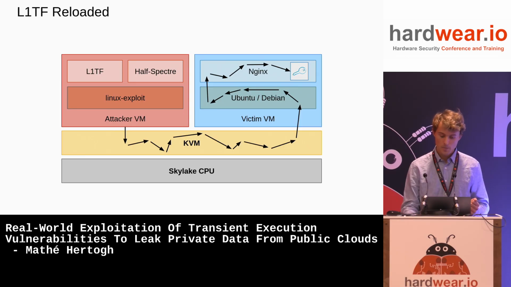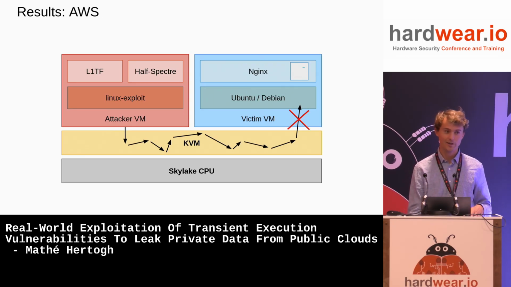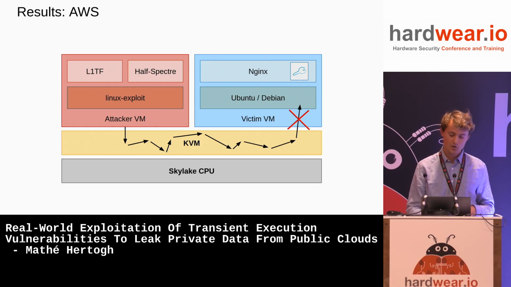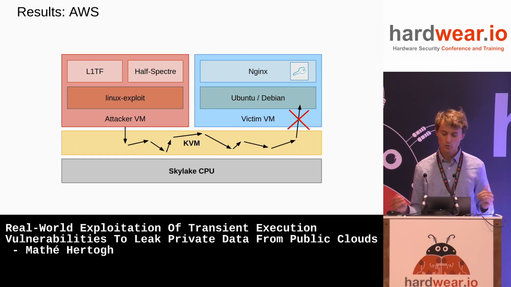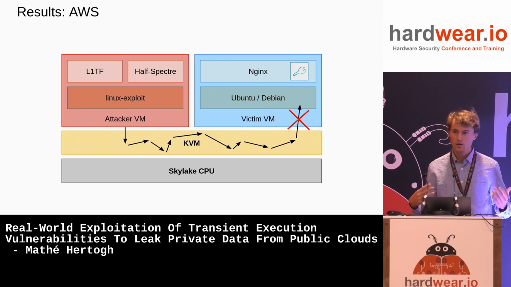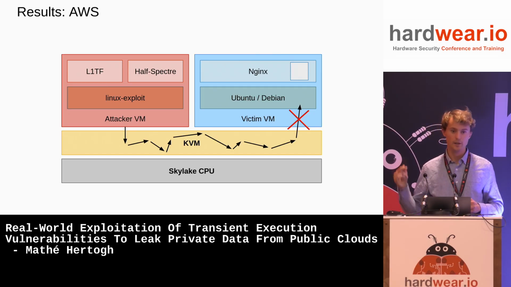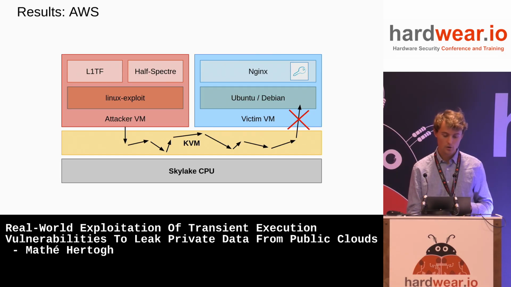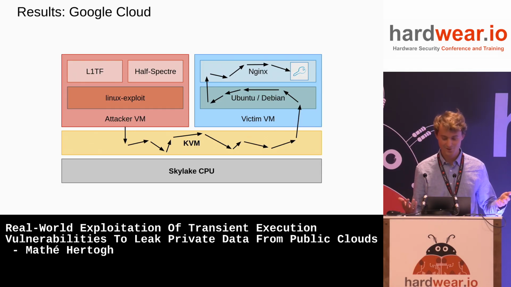Now, does it work? Well, when we ran it on AWS, it only worked partly. So this part all worked, leaking all the structures in the host kernel. But once we arrived at the guest, we didn't see its data. The reason for this is that they deployed some extra defense in depth to protect guest data, and we'll see that later on. The results on Google were, well, I guess as you already knew, it worked. So the whole thing, as I explained, it works.